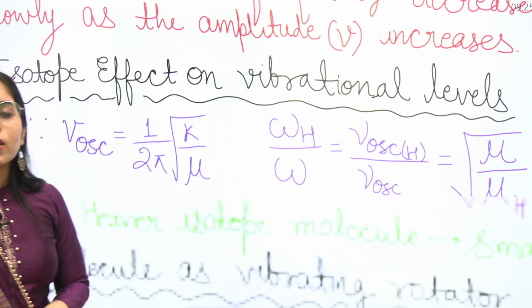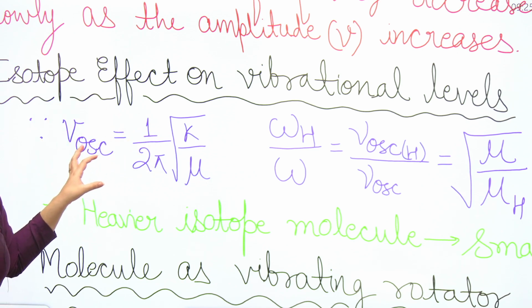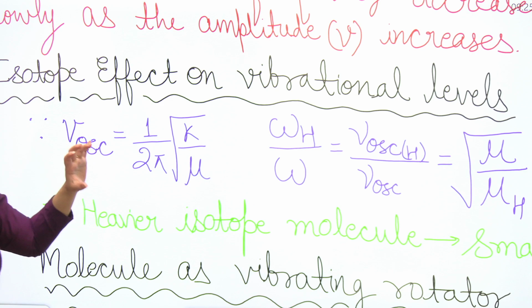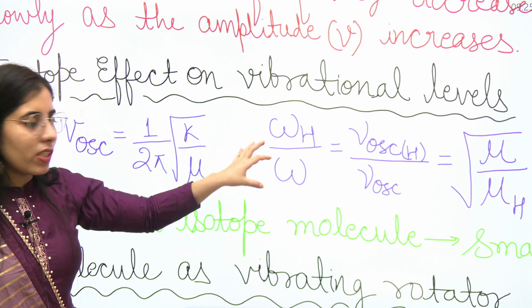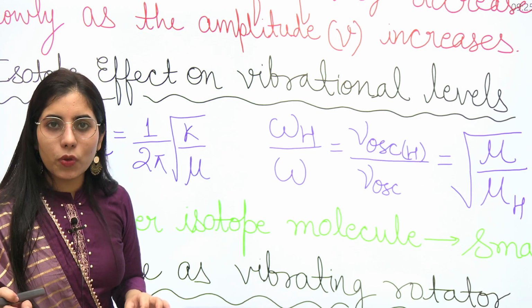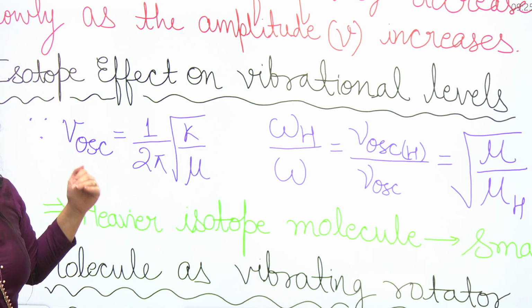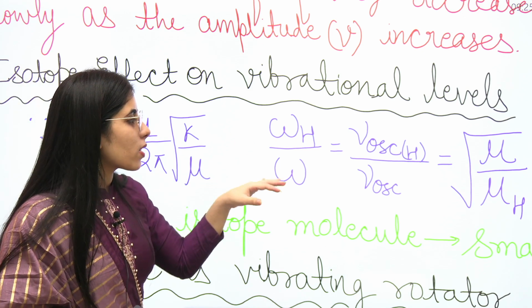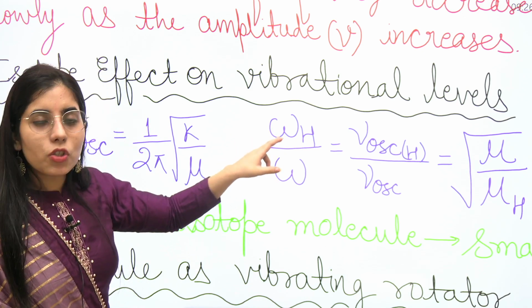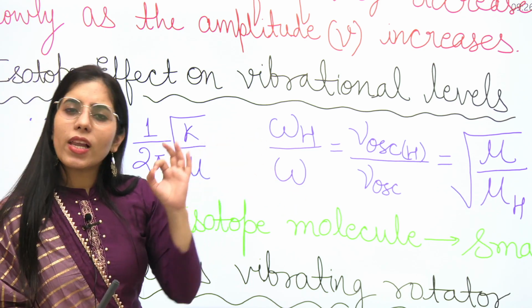Basically, you already know about this oscillation, that is the classical frequency expression. If you consider the value of omega corresponding to the heavier molecule, you know omega is related to nu oscillation upon c. So you have omega_h corresponding to the heavier molecule and omega corresponding to the lighter molecule.